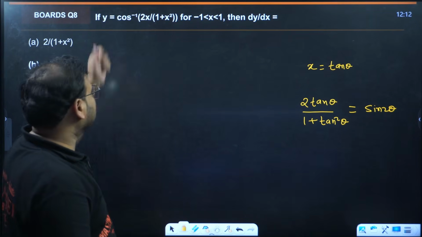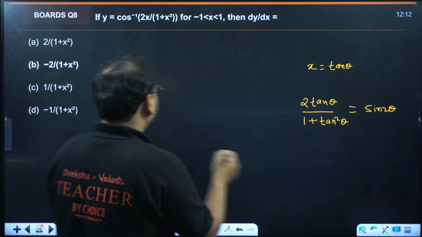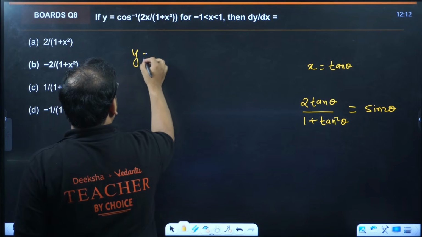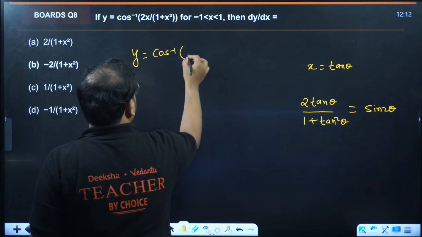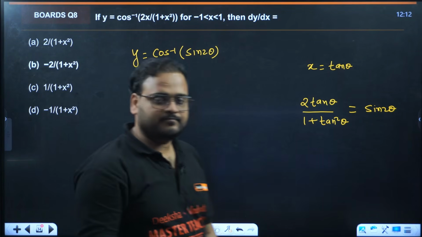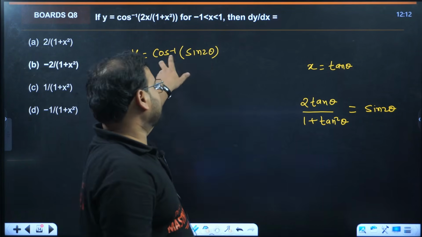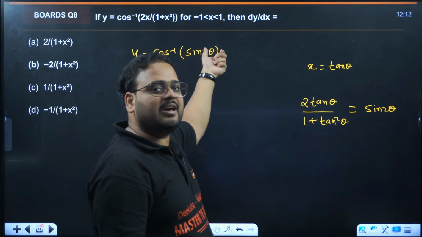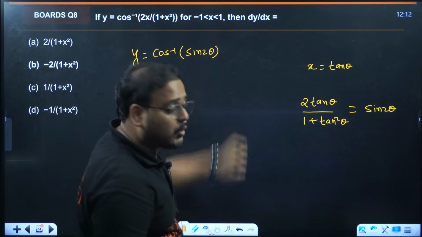Sir, but we have cos inverse outside. No problem, let's just try first: cos inverse of sine 2 theta.